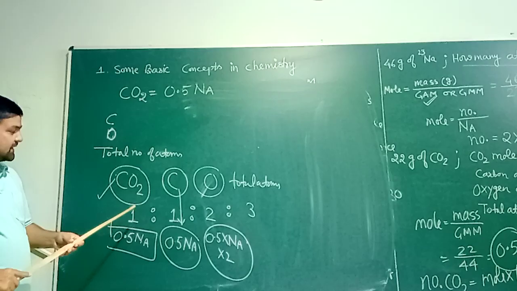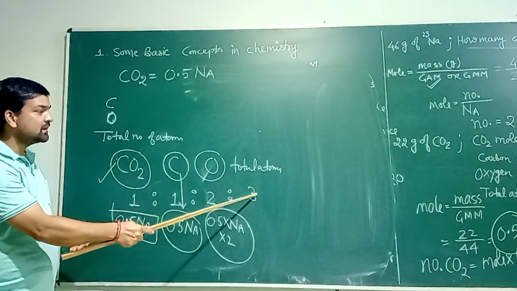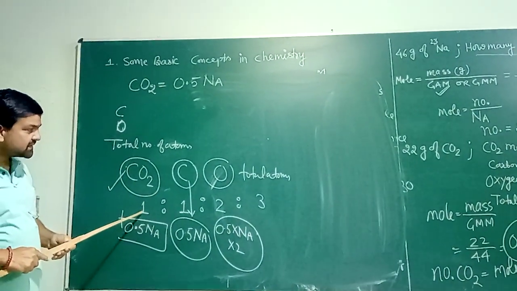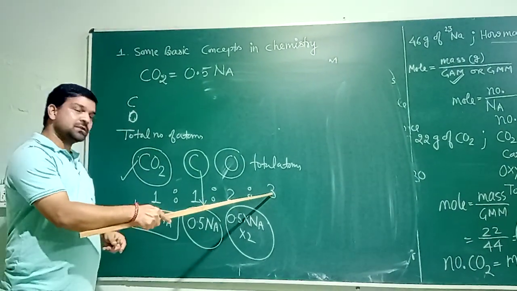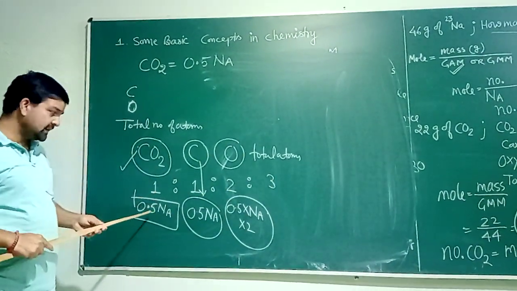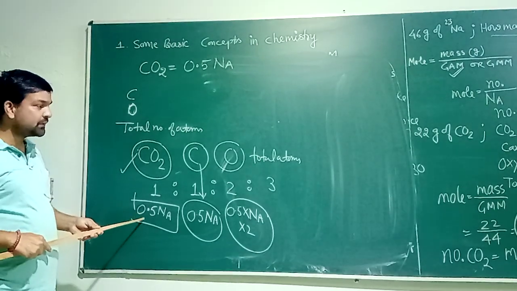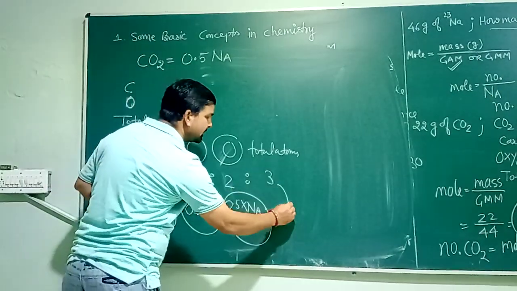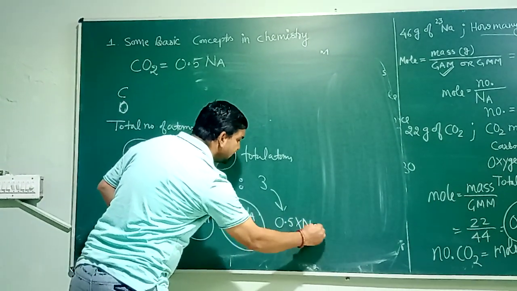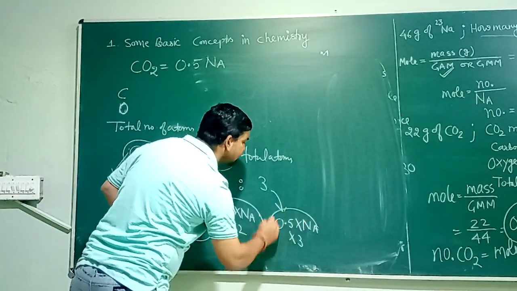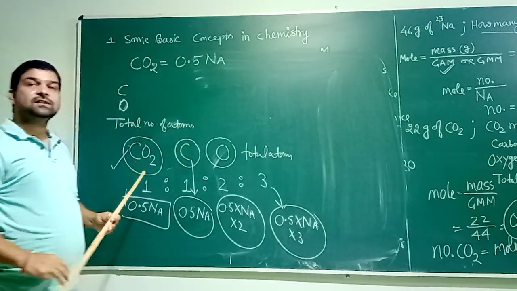Now total atoms, the ratio is 1:3. Whatever the number of carbon dioxide we have, suppose if we have x carbon dioxide, total atoms will be 3x. In the question, the number of carbon dioxide is 0.5 Na. This means the number of total atoms will be 0.5 Na into 3. This is the number of total atoms.